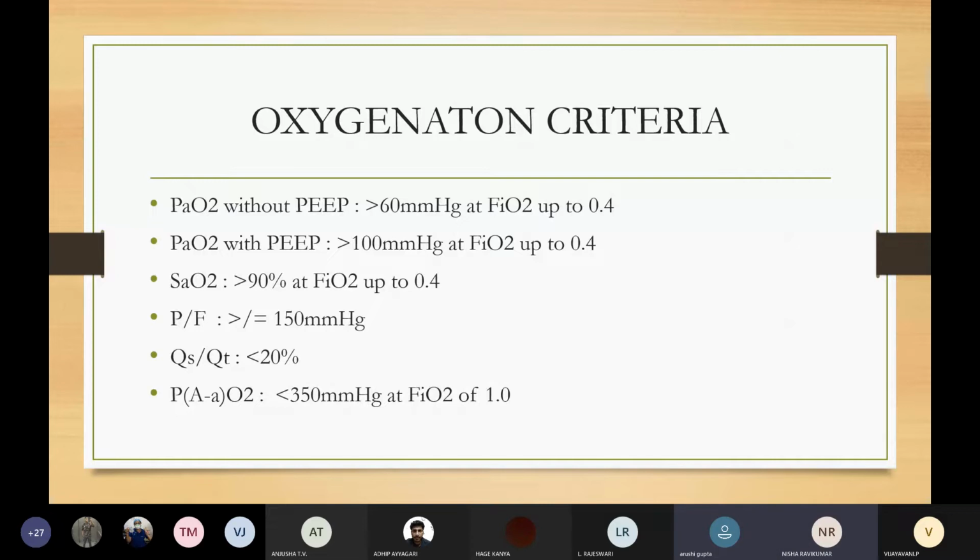See, that is why we have so many criteria. If the patient is improving, the purpose of asking this question is that yes, you can wean on a P by F ratio of 150 and above. Why? Because the patient has started improving, and if his clinical and other parameters are fine, then you don't have to wait only for that. Okay. Vijayvani, please.